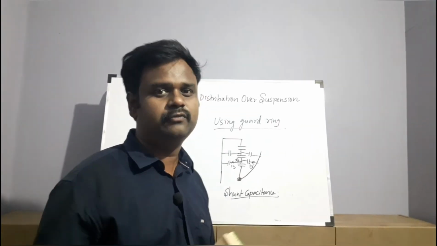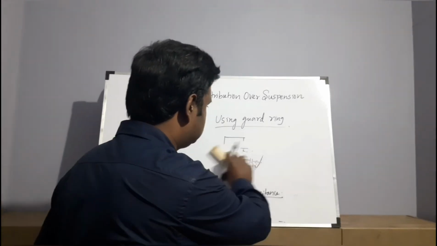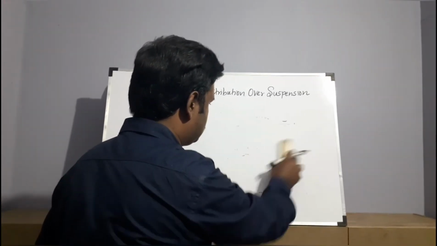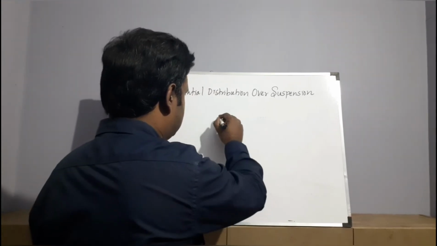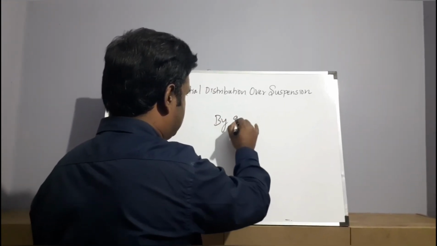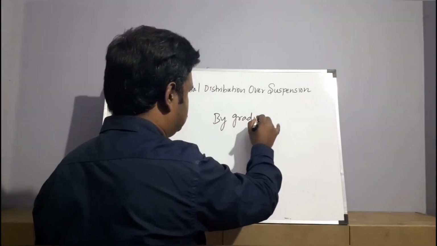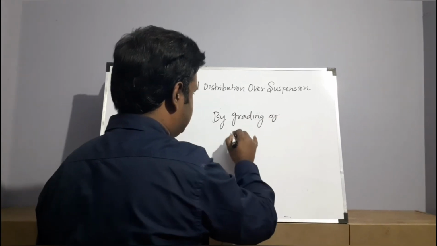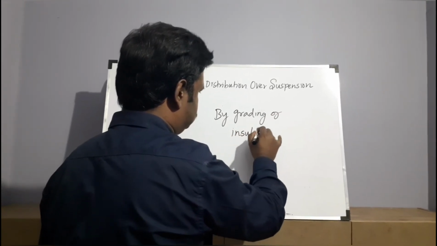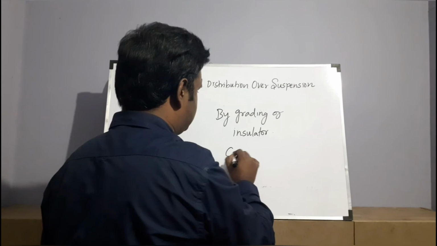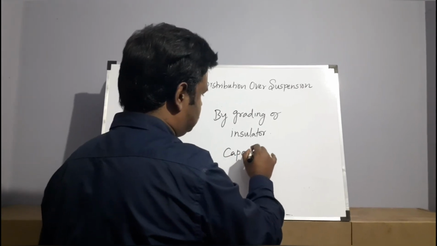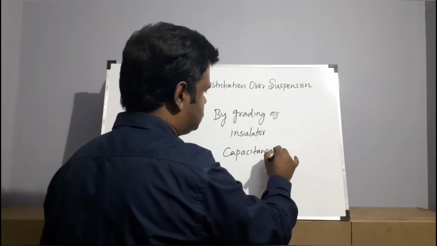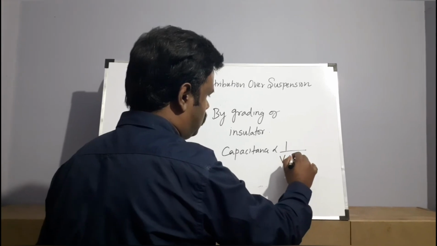The next method is grading of insulators. The major concept behind this is that capacitance is inversely proportional to voltage.